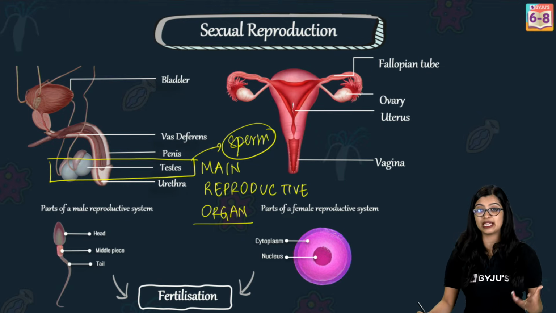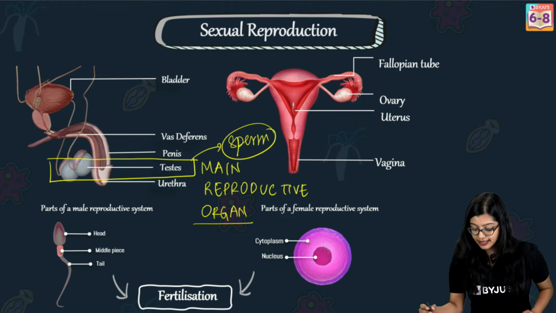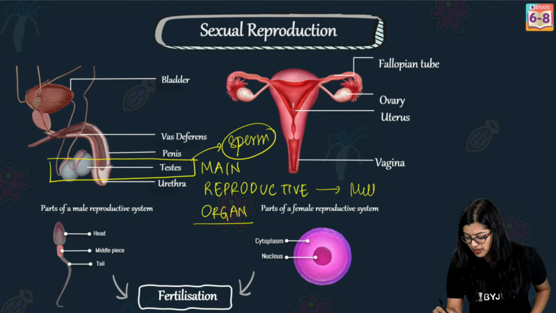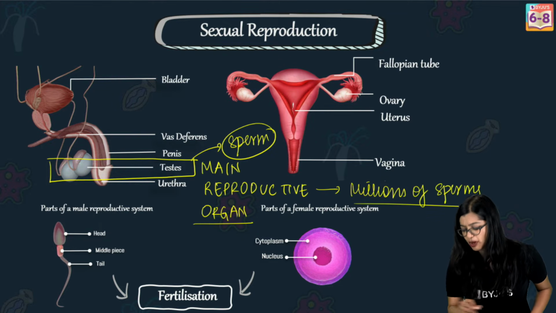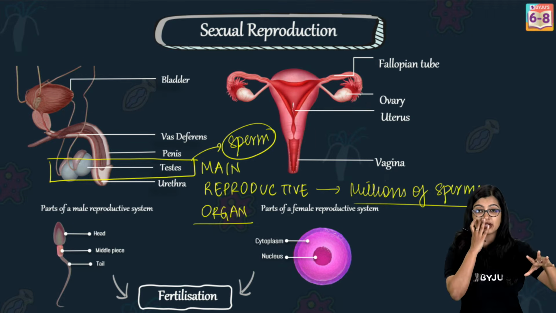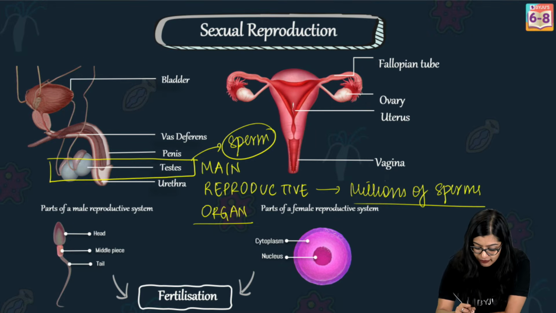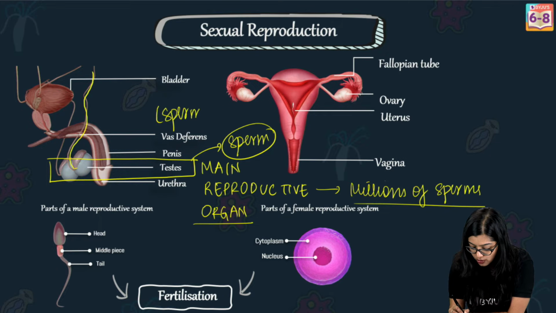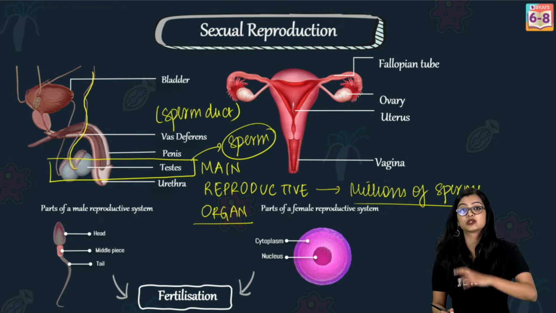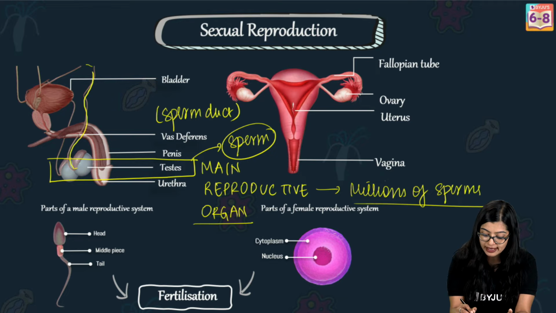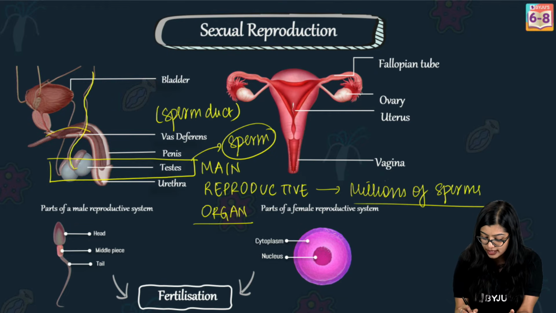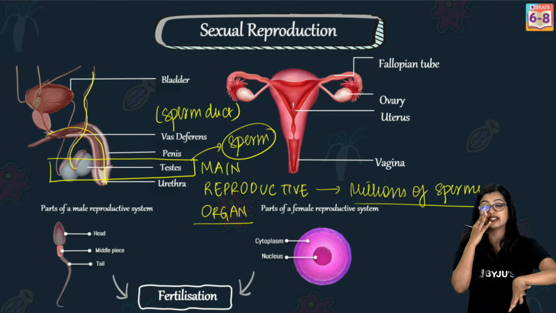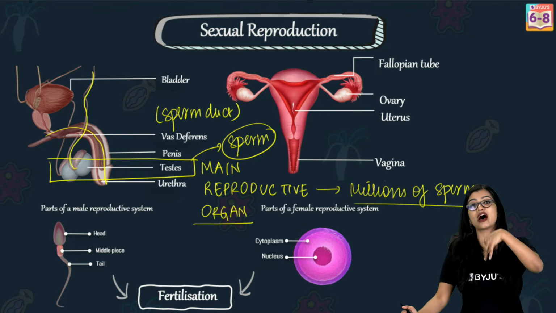So, the male gamete is what we call the sperm. And here we see that the testis produce millions of sperms, right? Not just 1 or 2, but millions of sperms are produced. And once they are produced, they undergo maturation. From there, through the sperm duct, or what we also call the vas deferens, the sperms are transported and eventually taken all the way to the erectile organ, which is the penis, after which they are ejaculated out, or sent out of the male body.